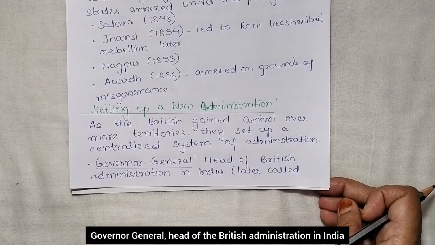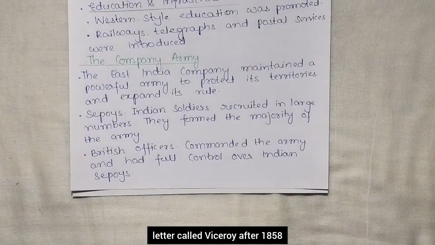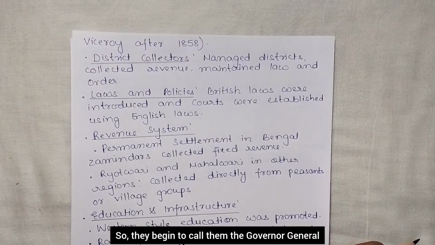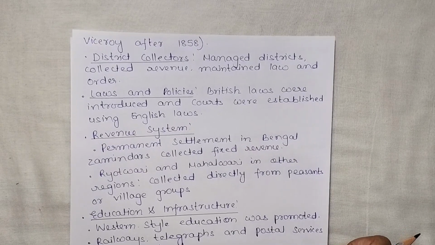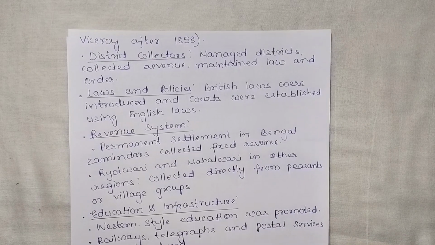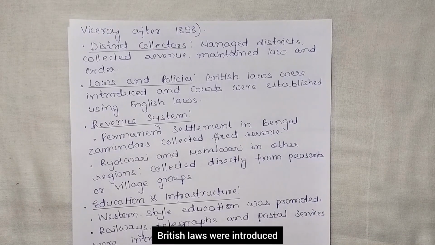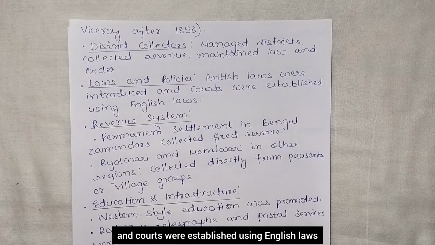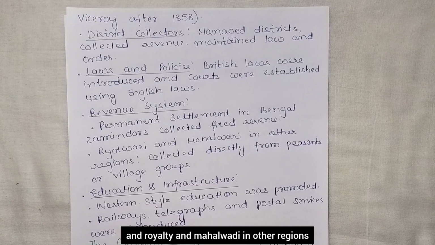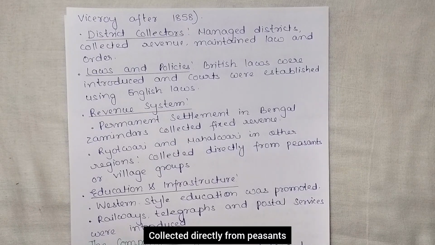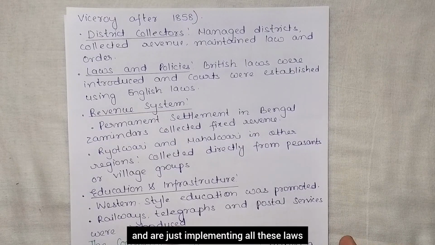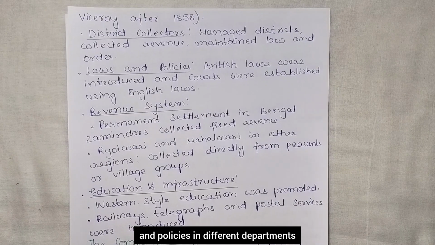Governor General, head of the British administration in India, later called Viceroy after 1858. So they began to call them the Governor General, that is the head of the British administration in India. Second, District Collector, manages the district, collects revenue, maintains law and order. Laws and policies: British laws were introduced and courts were established using English laws. Revenue system: permanent settlement in Bengal, where zamindars collected fixed revenue, and ryotwari and mahalwari in other regions, collected directly from peasants or the village group. So they have just appointed and are implementing all these laws and policies in different departments.